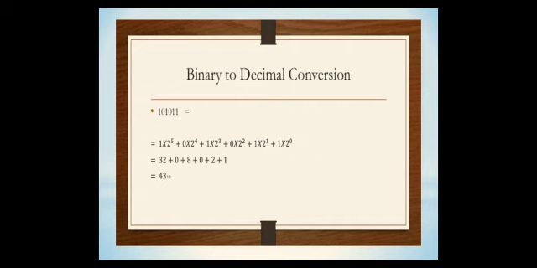2 power 0 into 1 plus 2 power 1 into 1 plus 2 power 2 into 0 plus 2 power 3 into 1 plus 2 power 4 into 0 plus 2 power 5 into 1. After that we multiply and add it. Finally we get the answer 43. Here we are converting binary to decimal.